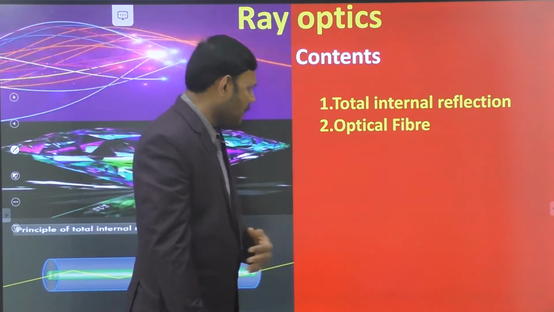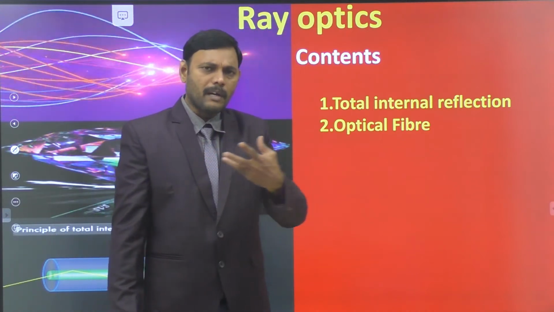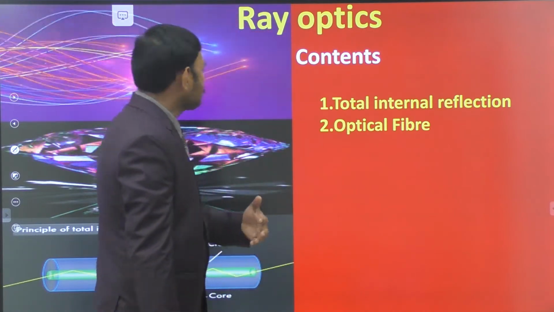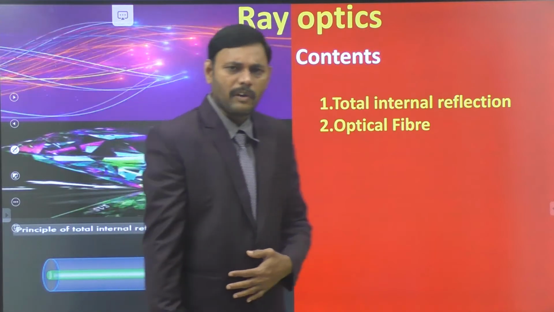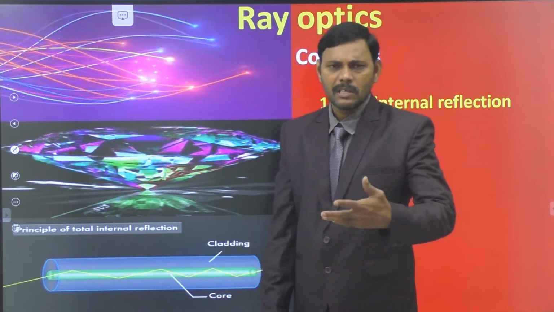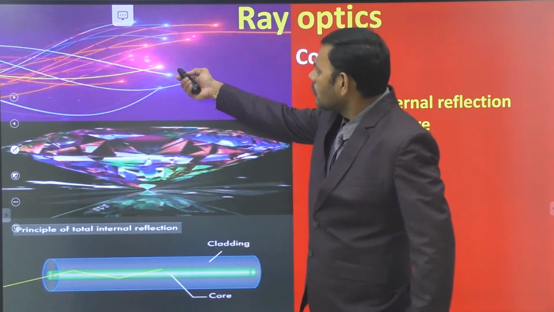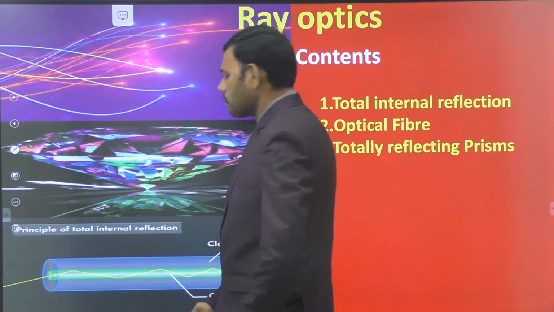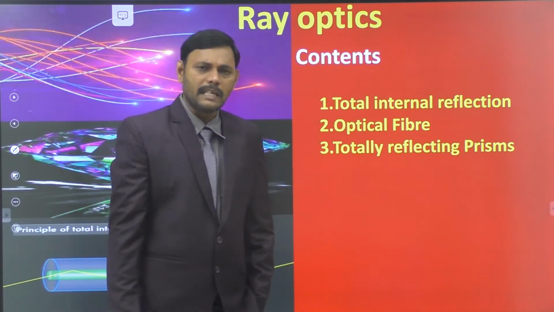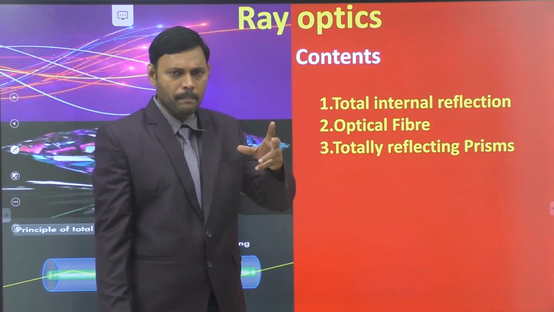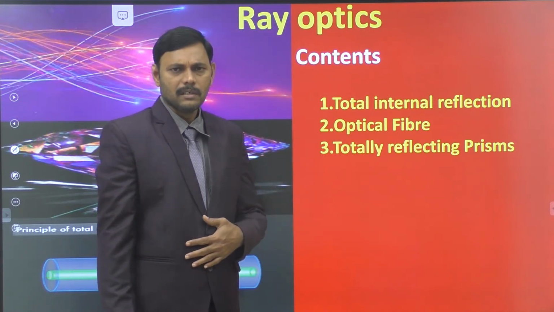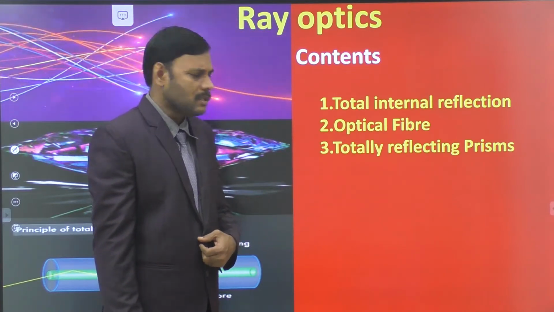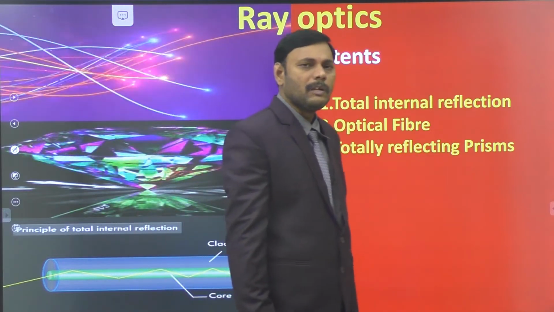First one is optical fiber. It is a wire made up of quartz glass. The special construction of optical fiber is used to carry information and is very useful for communication. Even in medicine we use the optical fiber, and this is one animated example of the optical fiber. And next, the total reflecting prism. Sometimes when light is incident at a proper angle of incidence on the prism, it reflects the incident light. So a prism may behave as a total internal reflecting surface. So the total reflecting prism will be discussed.